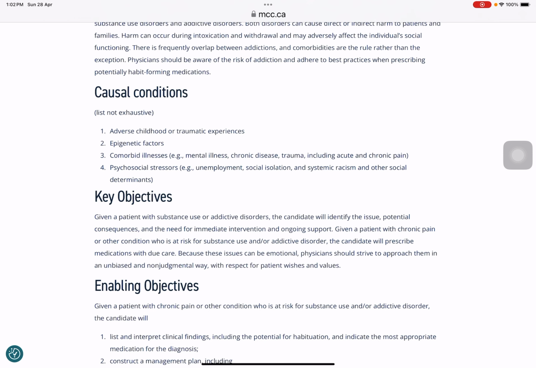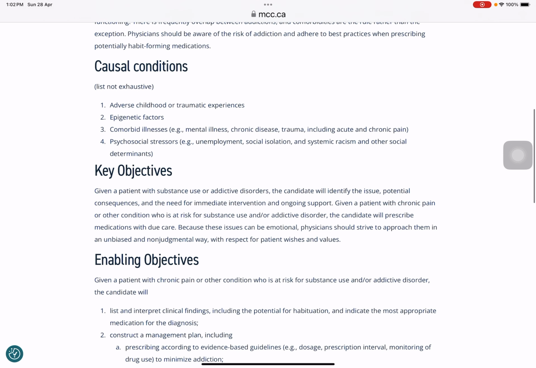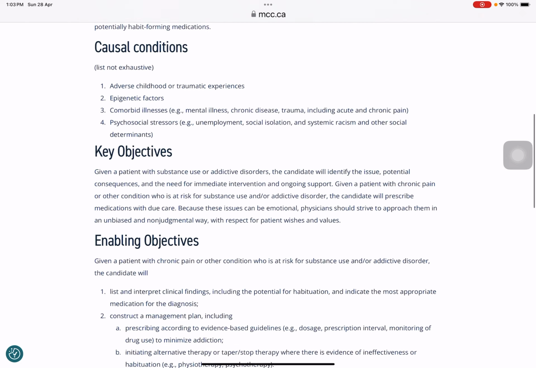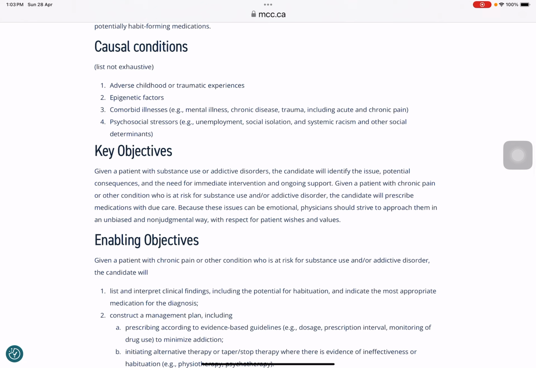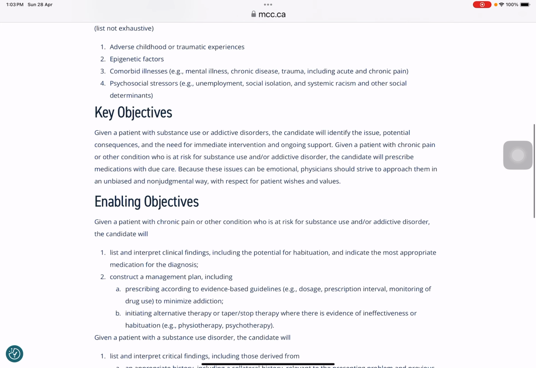The causal conditions which may be the leading cause for these drugs being used are adverse childhood or traumatic experience, also known as ACE, adverse childhood experience. Others include epigenetic factors, comorbid illness like mental illness and chronic disease, trauma, acute and chronic pain, and psychosocial stressors such as employment, isolation, systemic racism, and other social determinants.